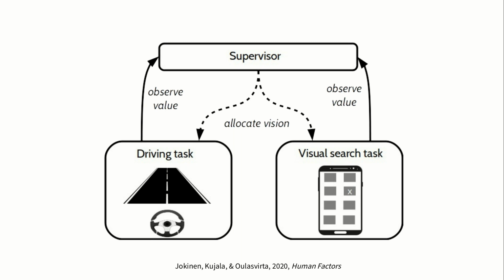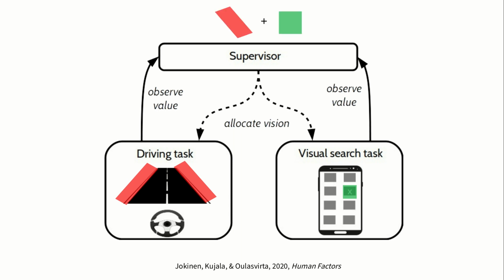Our idea is that there are separate models for the driving and visual search tasks and one more model that we call supervisor, whose task it is to decide how to allocate visual attention between the tasks. The subtask models attempt to maximize their expected value, but of course when they cannot use vision, they don't necessarily do a very good job at that. A critical point that we want to make is that they are still rational in that they follow an optimal policy. It's just that, for instance, when the model that does driving cannot see the road, it will have difficulties keeping the car in the correct lane.